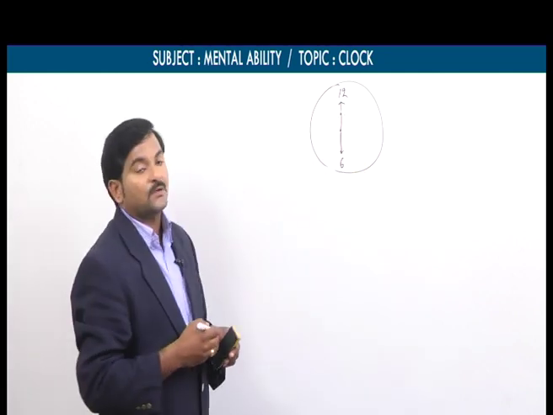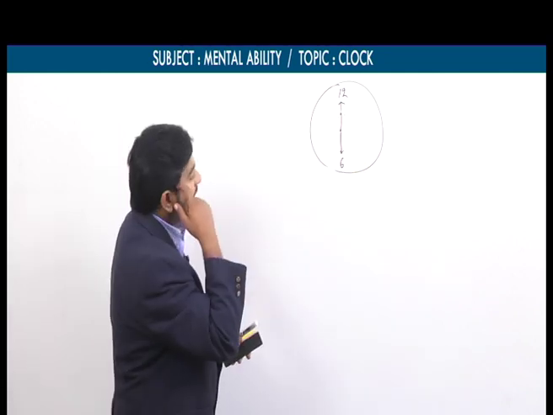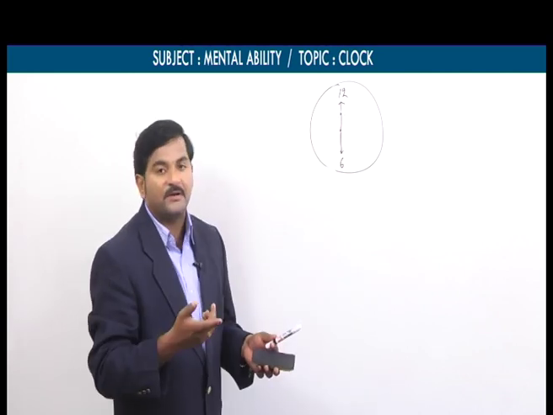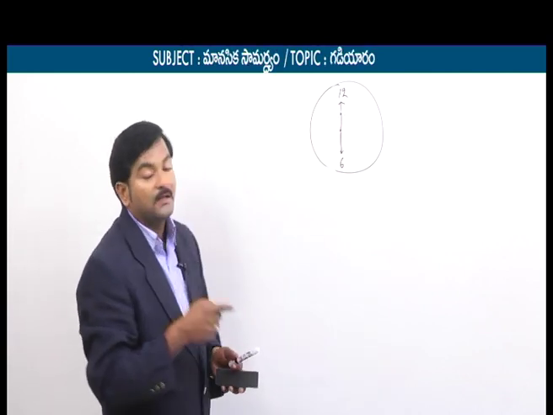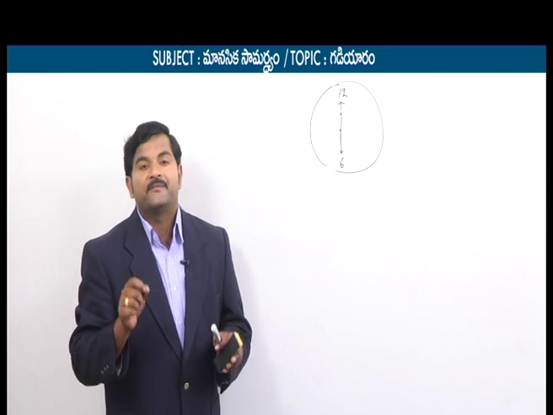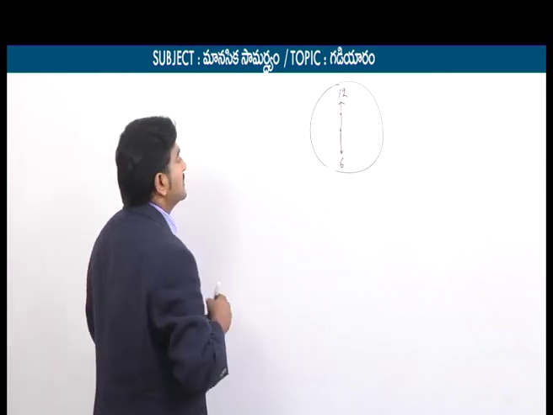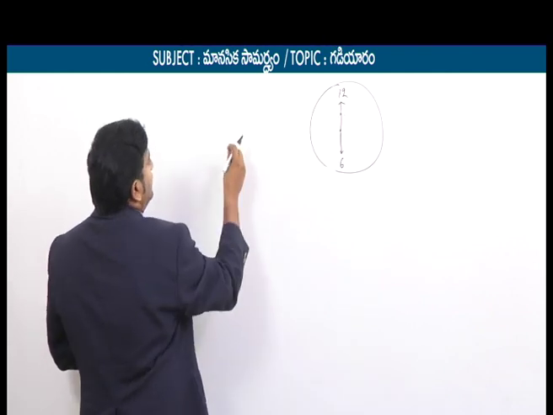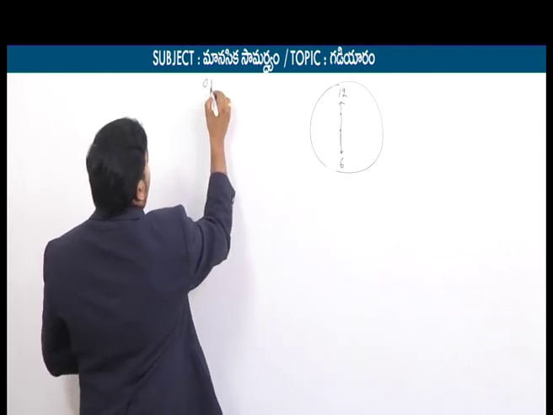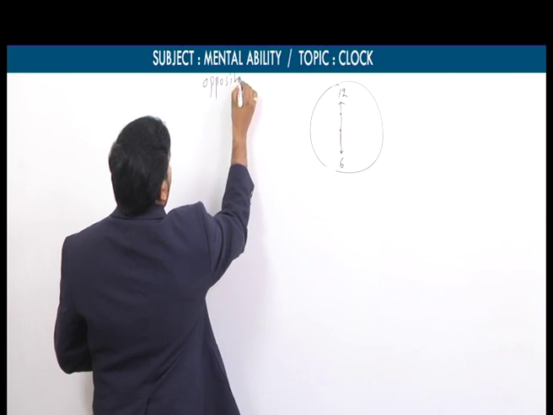If you talk about 6 o'clock, the minute hand is at 12 and the hour hand is at 6. So these two hands are on the same straight line but opposite in direction. So that is the important concept. Now, again in this opposite concept, we have 3 following conditions.